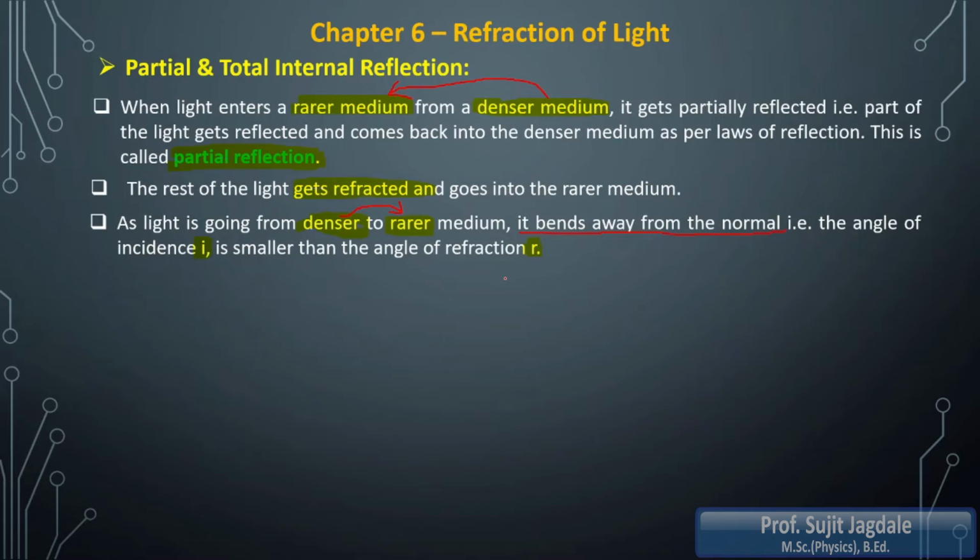So exactly reverse things are there, rarer to denser or denser to rarer. You have to remember how that light wave is traveling, and according to that you can consider values of angle of incidence and values of angle of refraction. So if denser to rarer, I is less than R, and if rarer to denser, I is greater than R. So here I is less than R because it is traveling from denser to rarer medium. We will see diagrammatically how it is going to happen now.